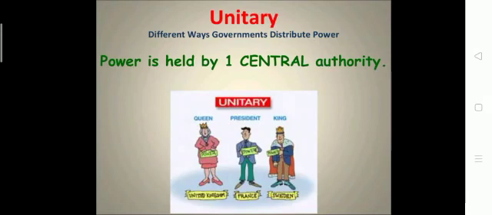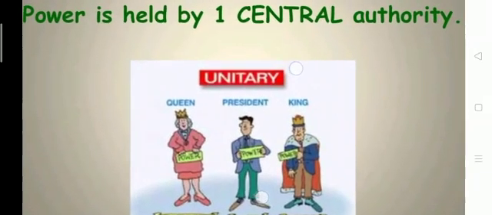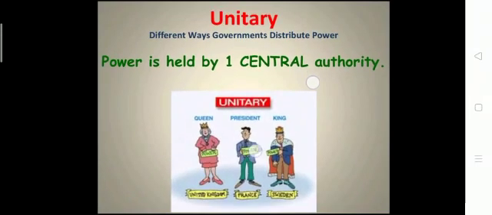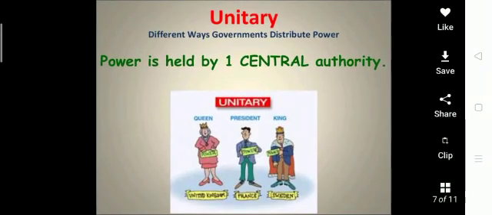All the decisions are taken by one person or one authority only. As in the United Kingdom, only the queen takes all the decisions. In France, only the president takes the decisions. In Sweden, only the king takes the decisions. This is called unitary. Unitary means a single type of government.